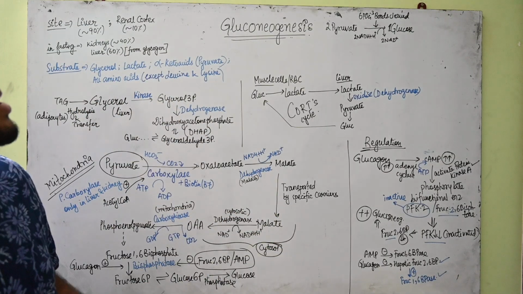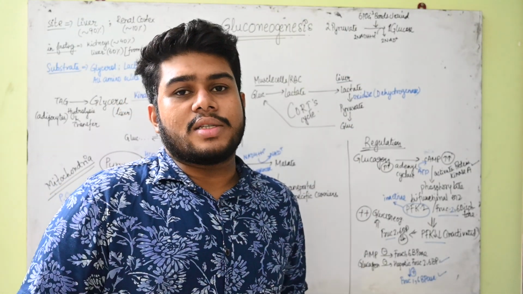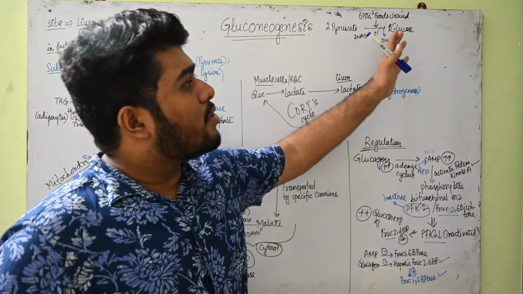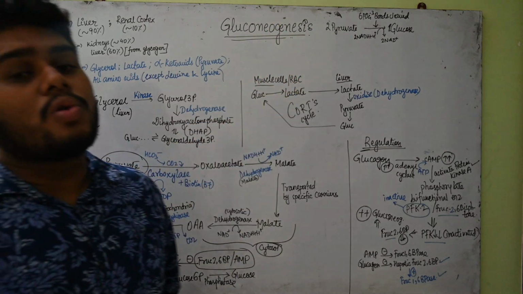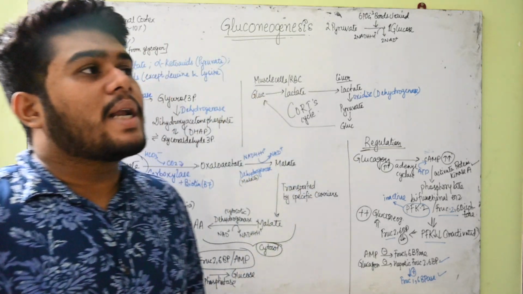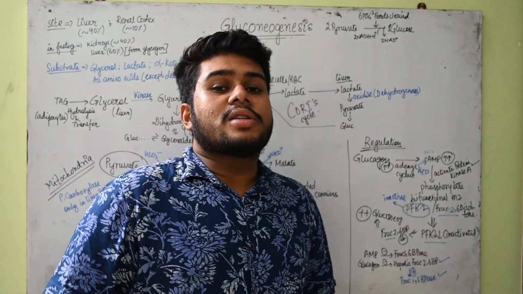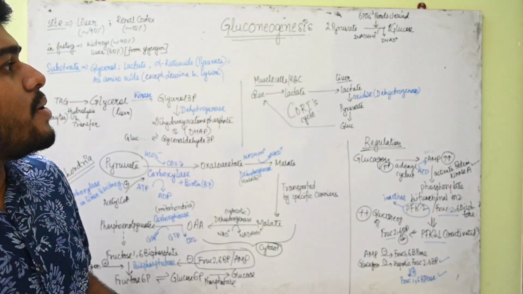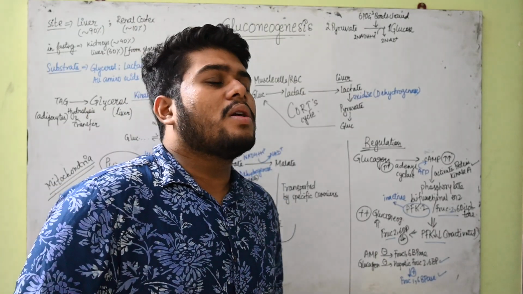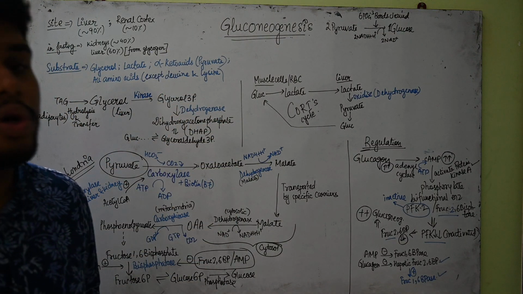So gluconeogenesis, as I have discussed, is from pyruvate mainly, because we see from glycolysis that one glucose produces 2 molecules of pyruvate. So here 2 molecules of pyruvate will produce 1 molecule of glucose. In the total reaction, we will find that a total of 6 high energy phosphate bonds will be cleaved, and NADH will be oxidized into NAD plus. I am talking about the overall reaction, that will be favored. So in short, I have discussed gluconeogenesis.